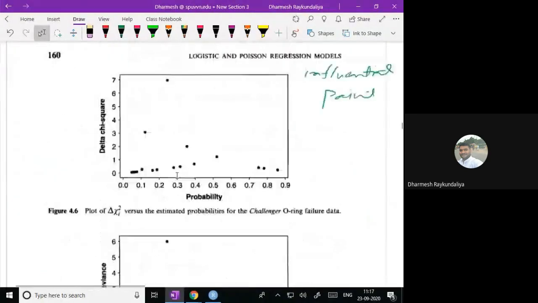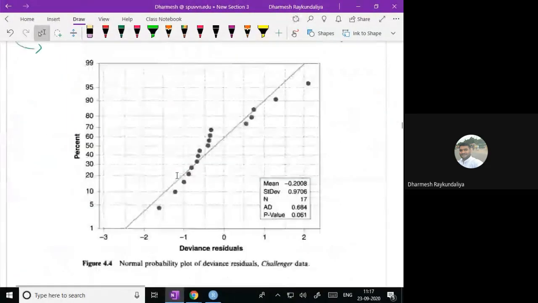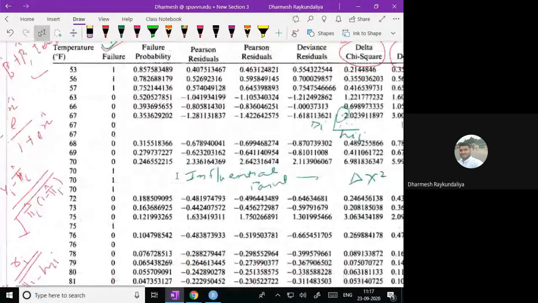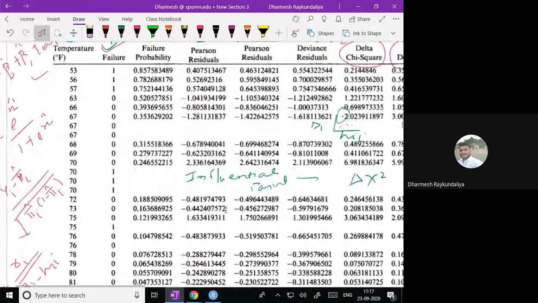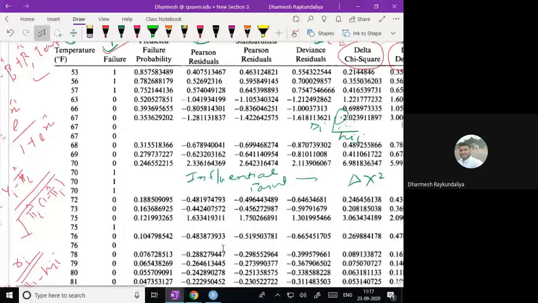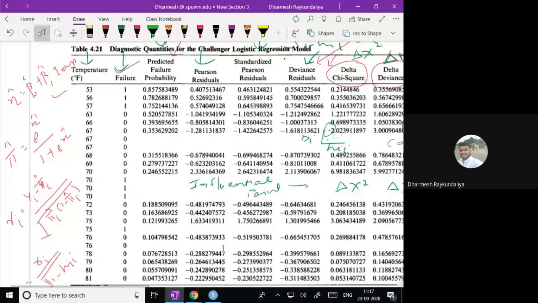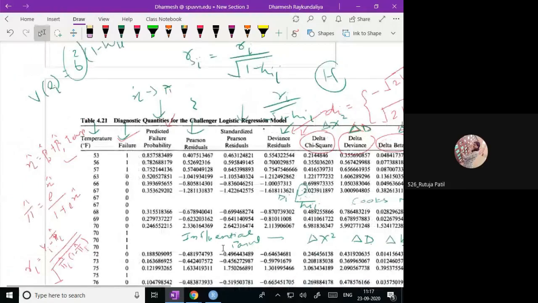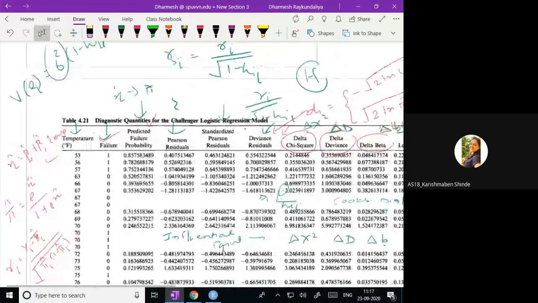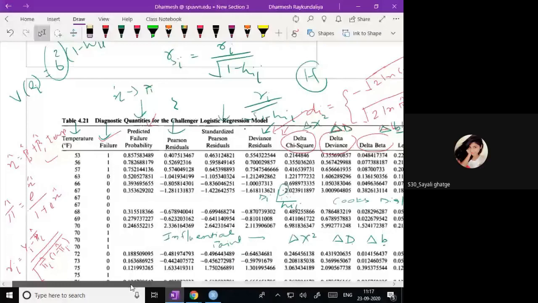So for this data, we look at the difference of the deviance. Can you see? I'll make the screen a little bit smaller. Is it visible to everyone? Yes, sir.